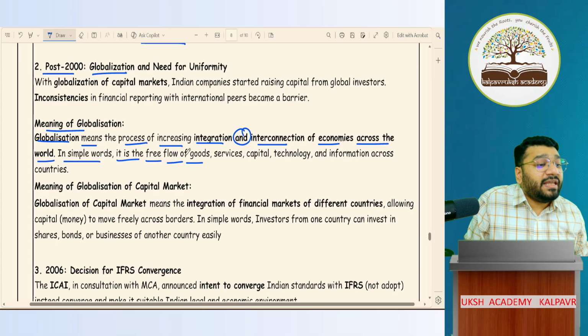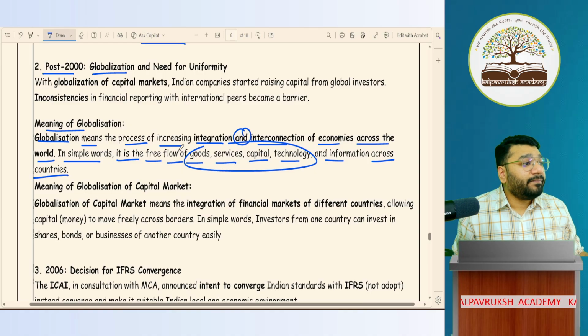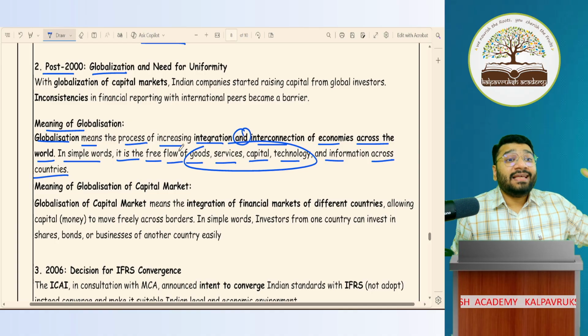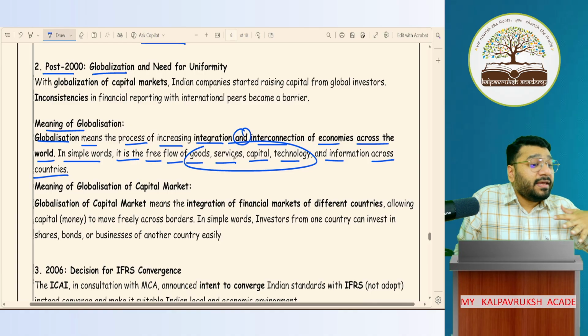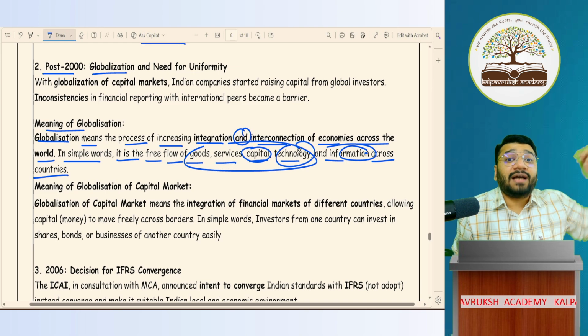So we wanted the free flow of goods, services, capital, technology, information across countries. These are called assets of any country. Any country that is able to buy goods, sell goods, which is called import export of goods, import export of services, import export of capital, technology, information, such a country will grow at a very fast pace.